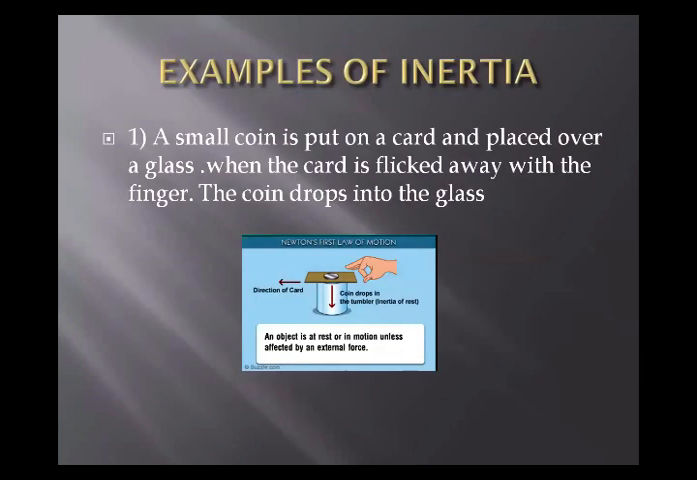Okay, we are moving further. For a better understanding of inertia, we will consider some examples. In the very first example, we take a coin and place it on a card, and this card is placed on a glass. If I flick the card with my finger, the card will move, but the coin will drop into the glass. Students, why has it happened that the coin drops into the glass? It has happened due to inertia. When I flick, the card moves, but due to inertia the coin tries to resist the change produced in its state and it drops down into the glass.